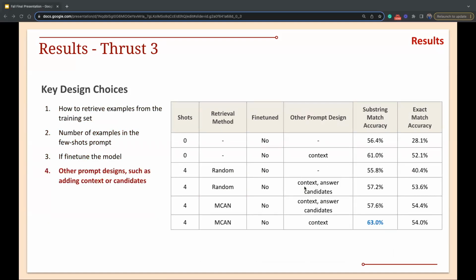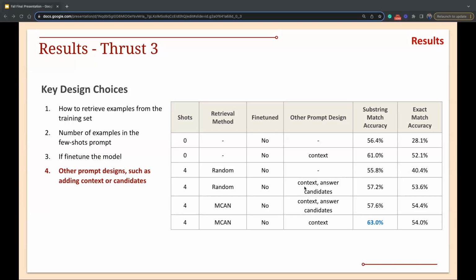We also experiment with different prompt content. For prompt design, we may consider adding context information and answer candidates in the prompt. Context information is a higher-level description of the image, like a caption, which gives the model a more direct understanding of the image by transforming the image into natural language describing what is happening inside it.